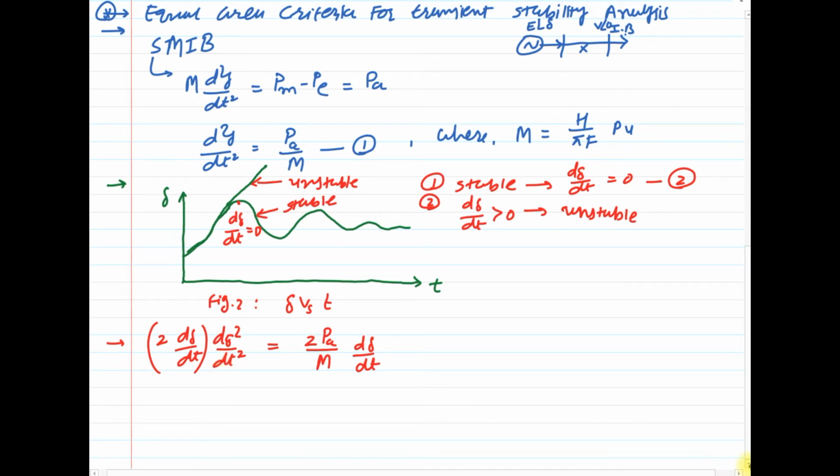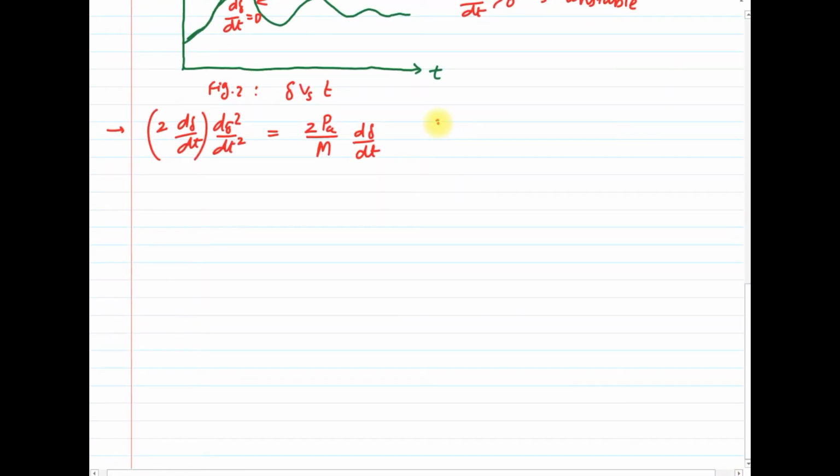Integrating both sides, if you wish you can write it. Integrate this equation on both sides. Let's take the integration of this equation on both sides.